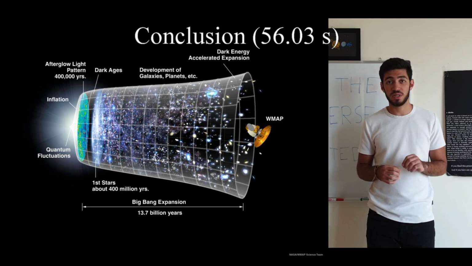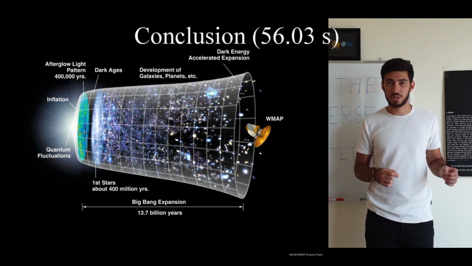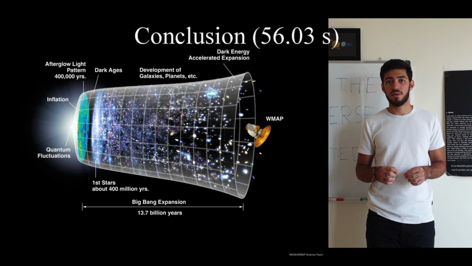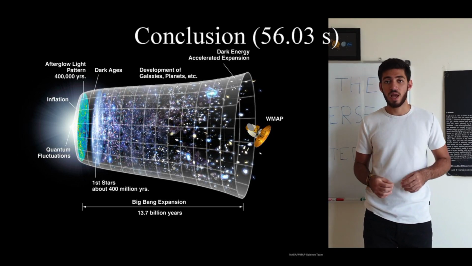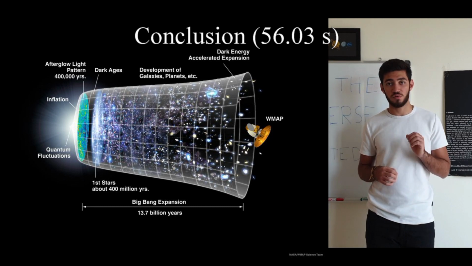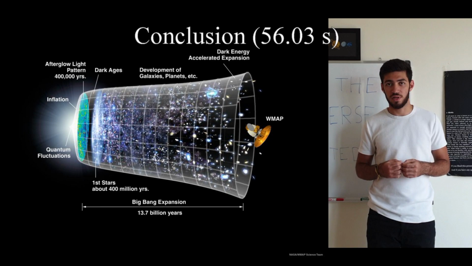Around 400 million years after the Big Bang, the universe entered the age of reionization. That age lasted a really long time, and it was at that time that stars and galaxies started forming. Our solar system formed around 4.8 billion years ago and evolved for us to live in it today.